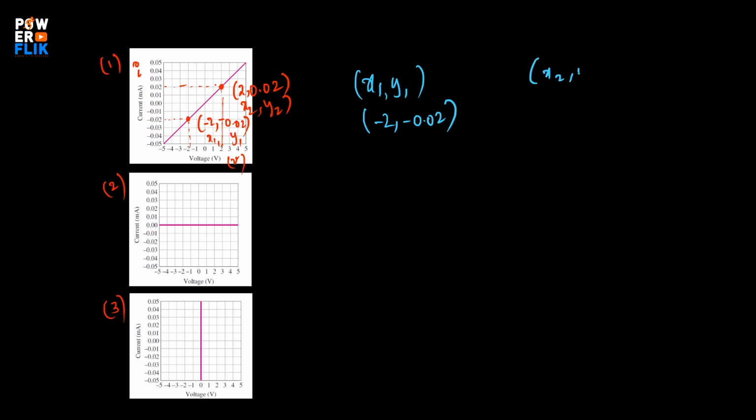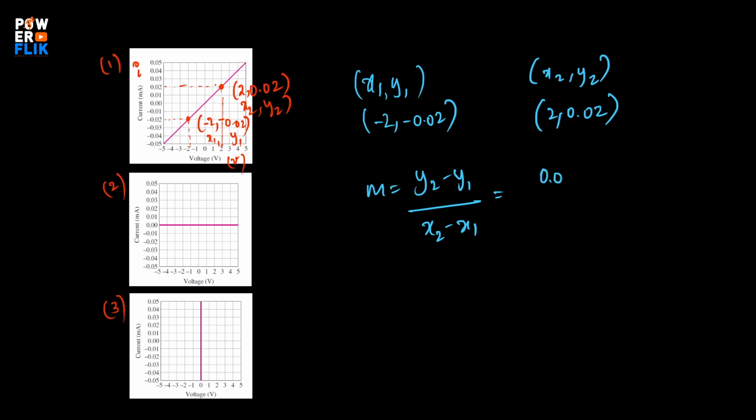And x2, y2 is 2, 0.02. Now slope m of this line will be y2 minus y1 by x2 minus x1. So y2 will be 0.02 minus y1, which is minus 0.02, by x2, 2, minus x1, minus 2.